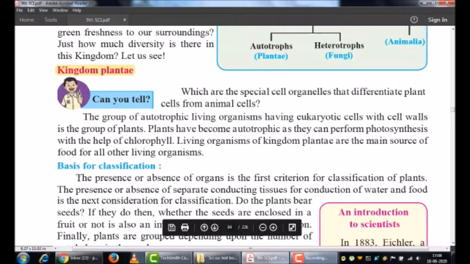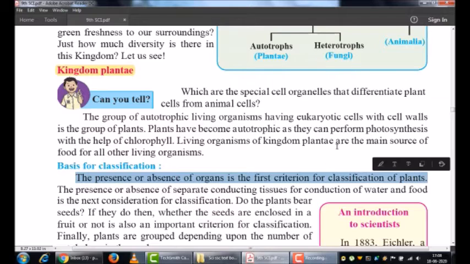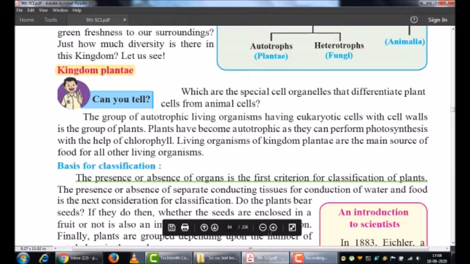The presence or absence of organs is the first criterion for classification of plants. You can underline this sentence, students, if you want.